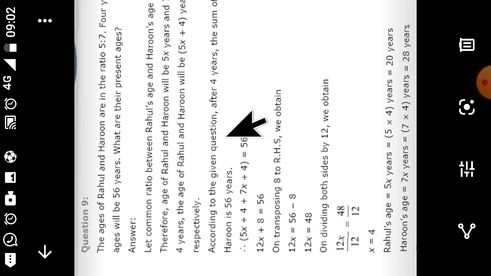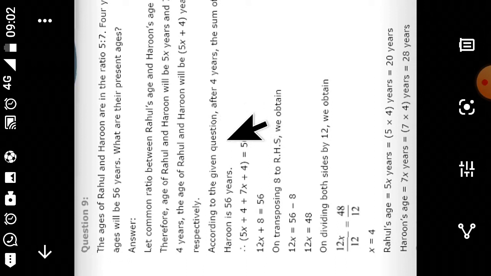Now let the common ratio between Rahul's age and Haron's age be x. We will take the common ratio as x. Now if we are taking x, then the age of Rahul is 5x years and Haron is 7x years respectively. After 4 years, the ages of Rahul and Haron will be 5x plus 4, because after 4 years means plus 4. So 5x plus 4, and next is 7x plus 4 years. Now, according to the question, after 4 years, the sum of their ages is 56 years. So the total sum is 56 years now.